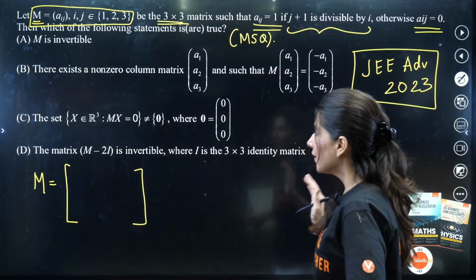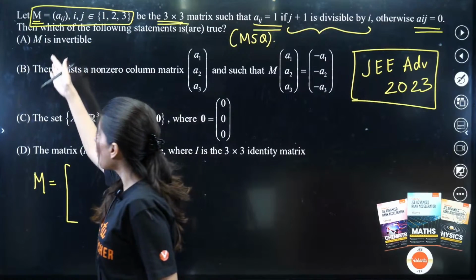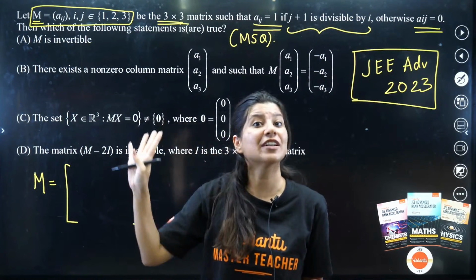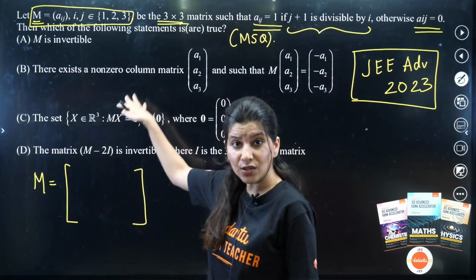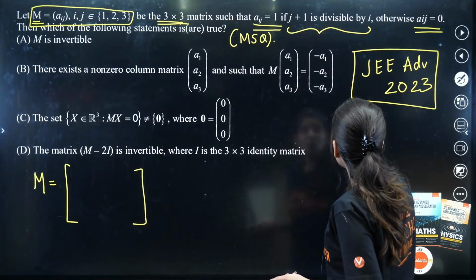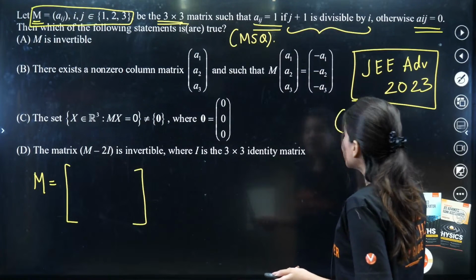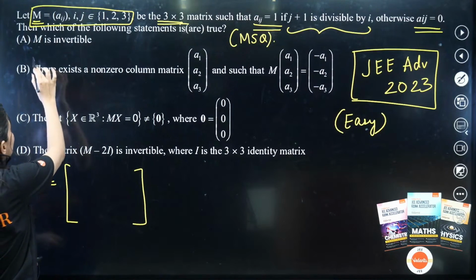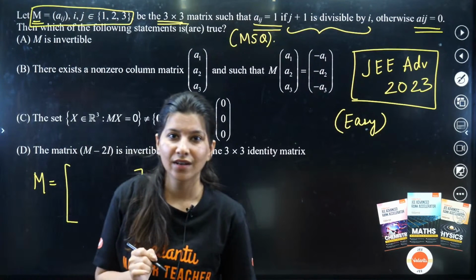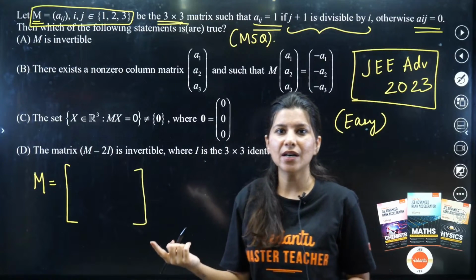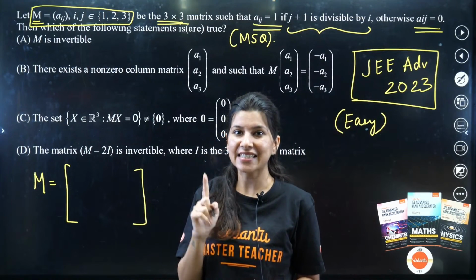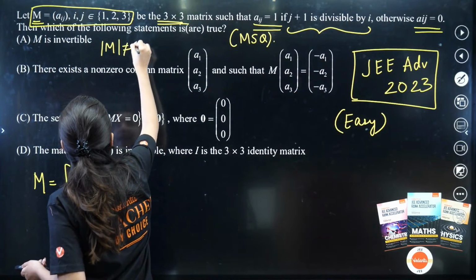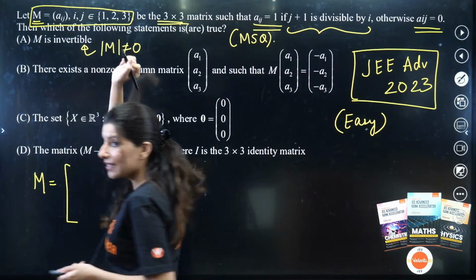Now, all 4 options may be correct. Basically, multi-select questions are nothing but 4 different questions. But this question I would mark as an easy question, not a very difficult one. Question-wise it is easy, but pattern-wise it is difficult. So now the first question is, is M invertible or not? We know that invertible matrices are those whose determinant is non-zero. If determinant of M is non-zero, then option A is true.